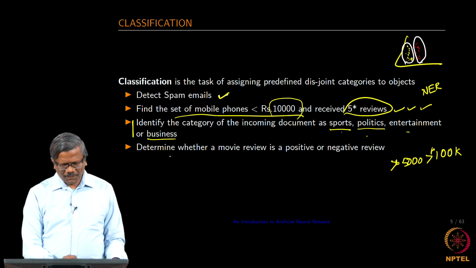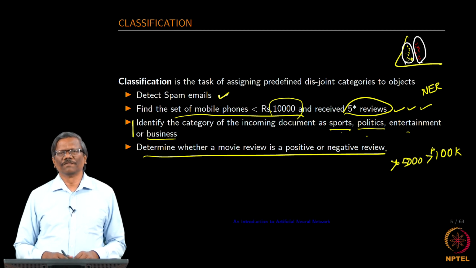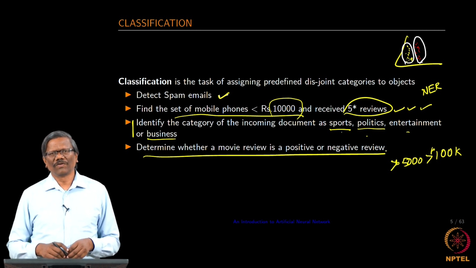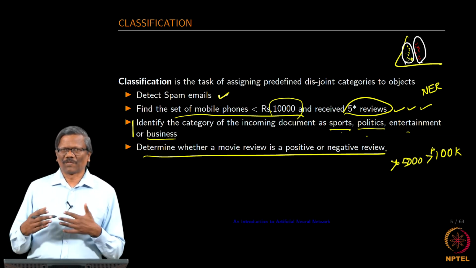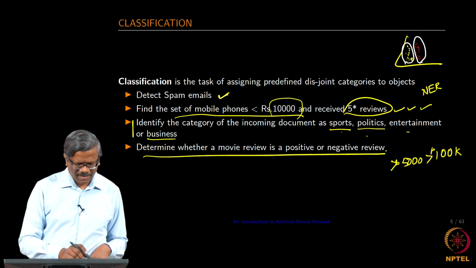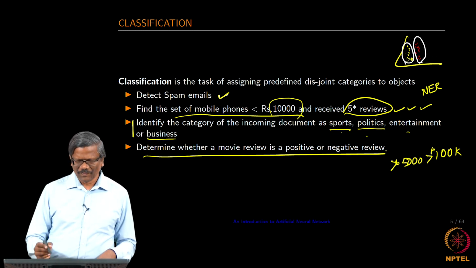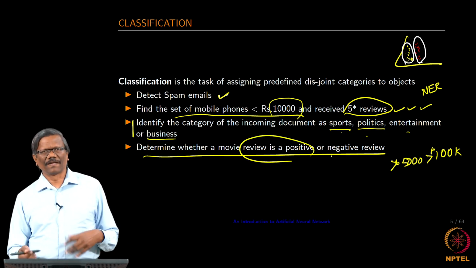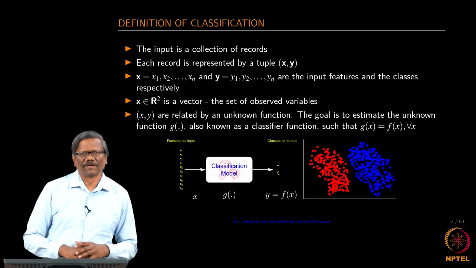And then you want to figure out whether a review of a movie is positive or negative. Now, without really looking at the dashboard, you want to really go read some reviews. Some people are very good at writing a review. So, you want to go read that and find out what that person has said about it and so on. Apart from that, you want to classify it based on what the review is all about, whether it is positive or negative. So, this is another type of classification that you would do in natural language processing.